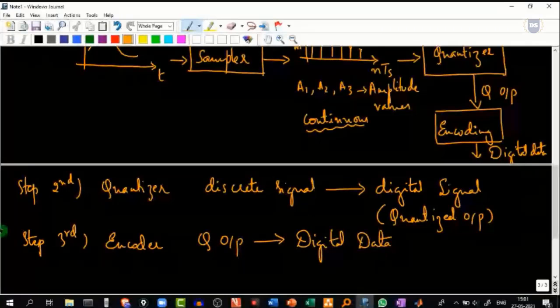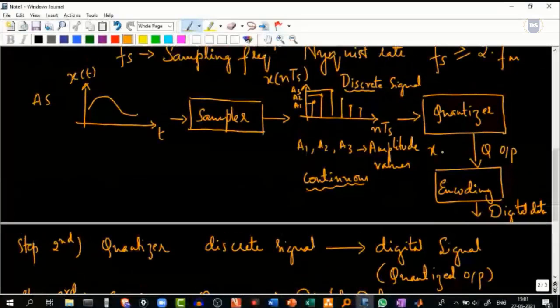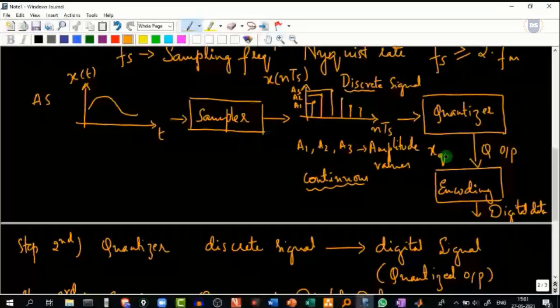These are the steps involved, and I can represent this quantized output as x subscript q of nTs. Here the discrete signal was represented using the notation x of nTs, and just to represent the quantized output, we use this subscript q of nTs.